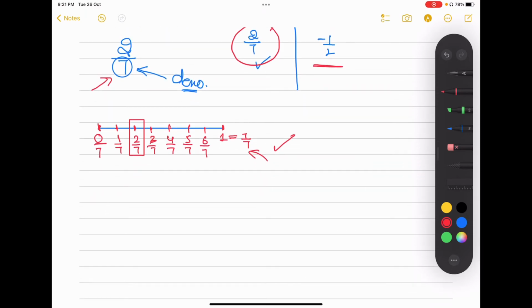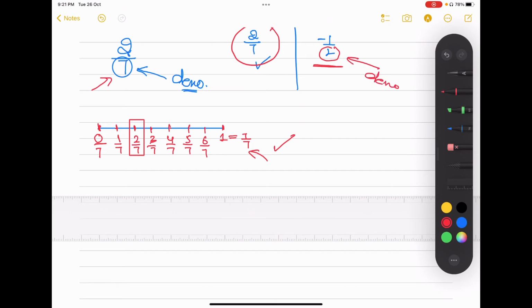For that, again I'm going to draw my number line. This time you can see I have 2 in the denominator, right? I'm going to take a number line which has 2 equal parts. Okay, so let me take a number line again. So this is my number line of 2 equal parts, right? This is 1, 2, and I have 3 points. So again, I have to start from 0 and use that 1.